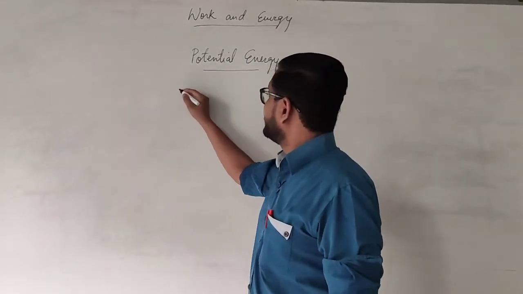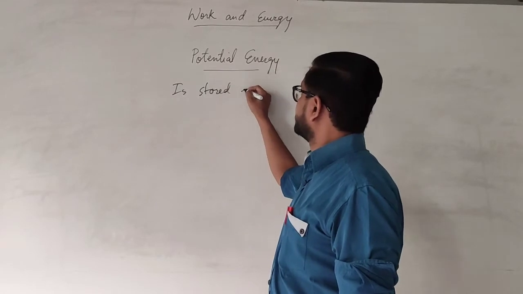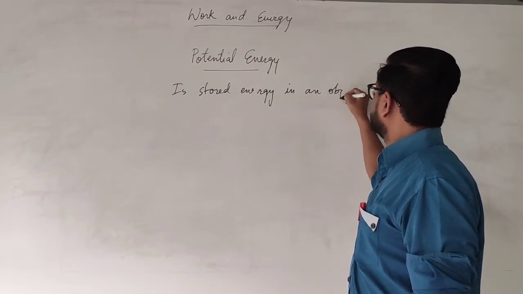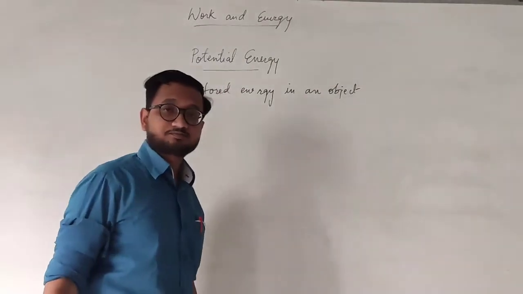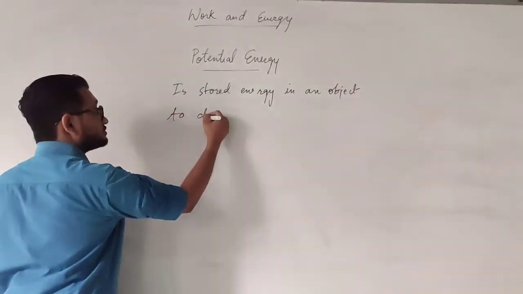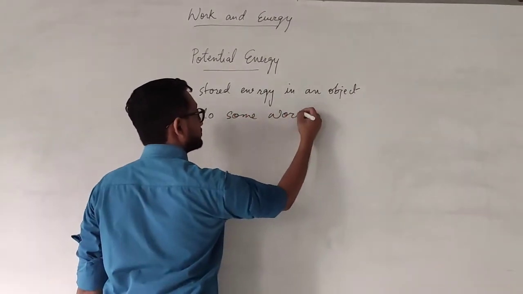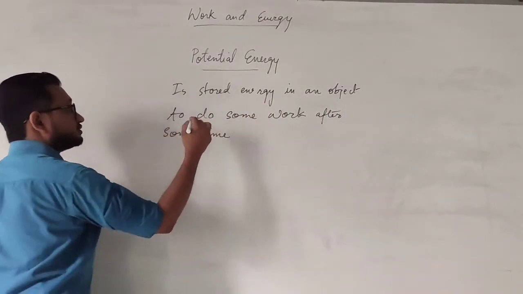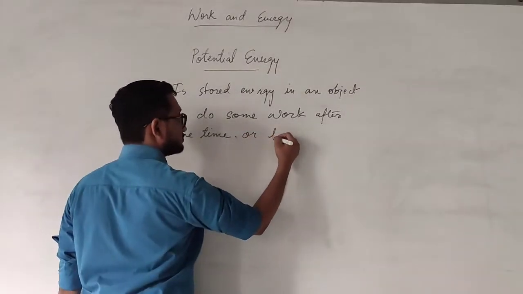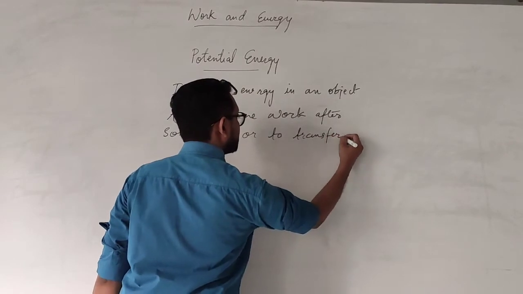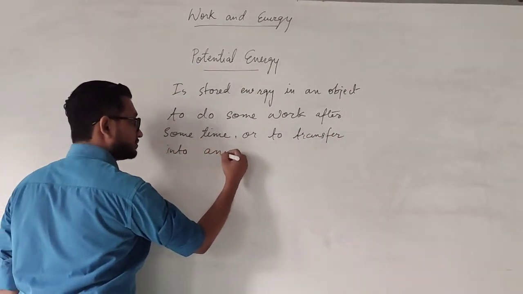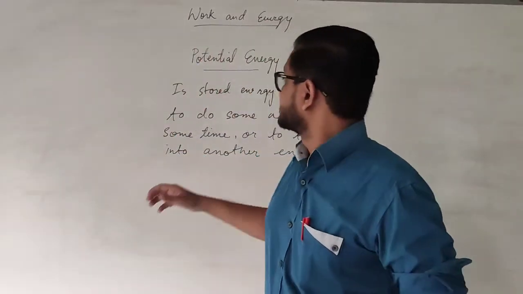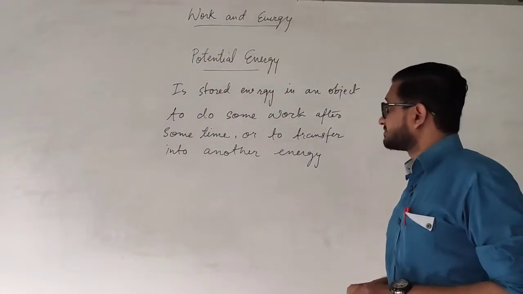Okay, so potential energy is stored energy in an object to do some work after some time, or to transfer itself into another energy.